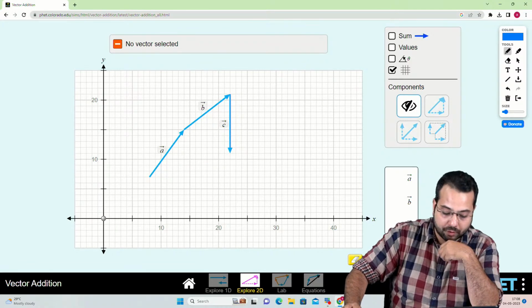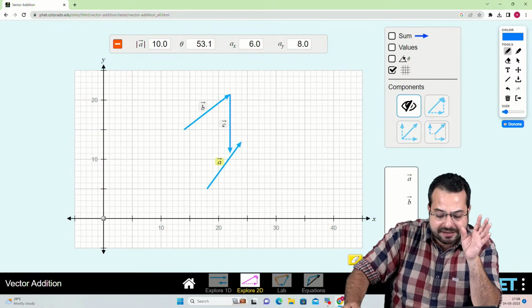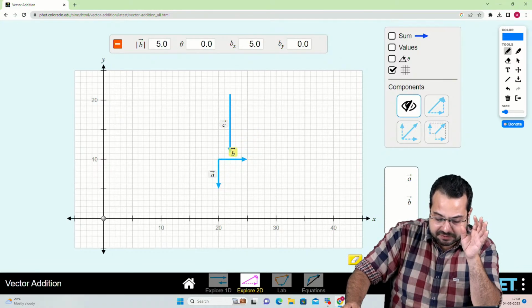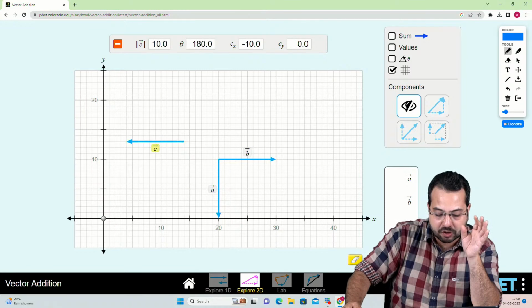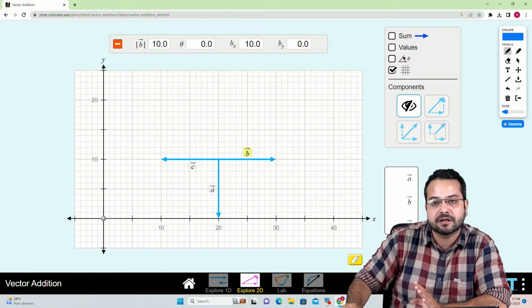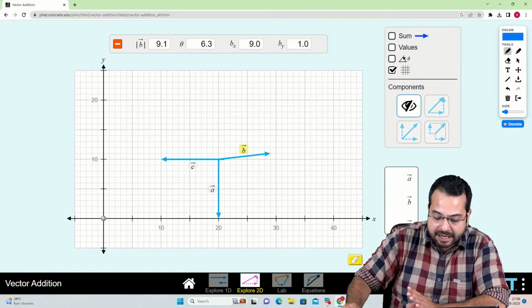Alright? Okay. Now I'm going to do something very interesting over here. Wait for it. What I want to do is first arrange these vectors like this. Let me arrange 3 vectors like this, and then do a vector summation of these 3 vectors. Chalo. These are the 3 vectors. Now I'm going to rotate this vector. Look at vector B. I'm only going to rotate this vector, meaning I don't want to change its magnitude. I just want to change its direction.